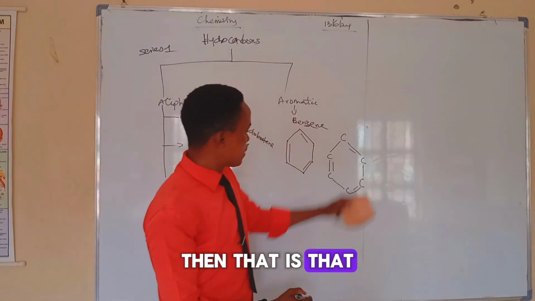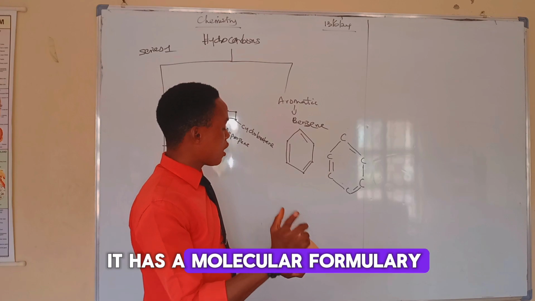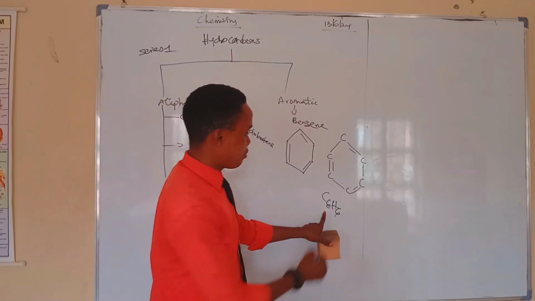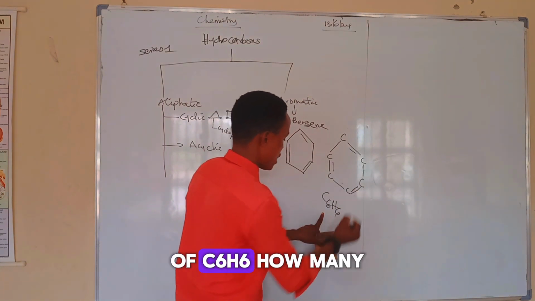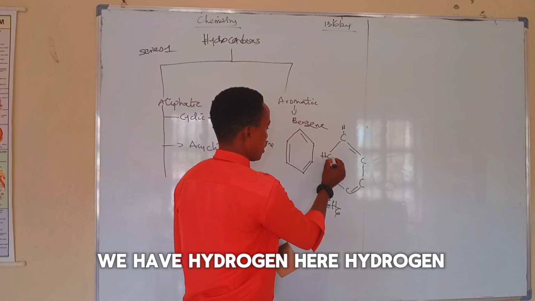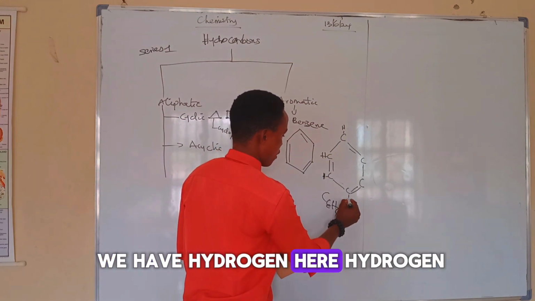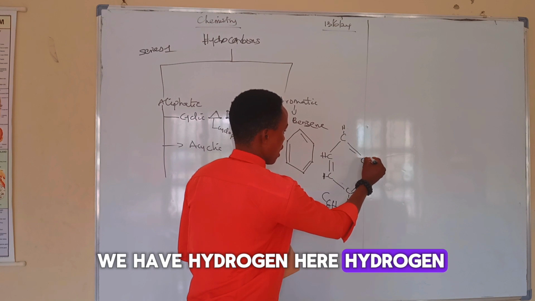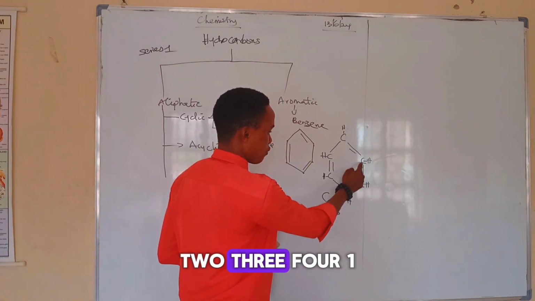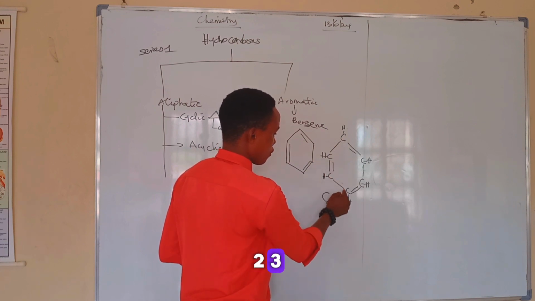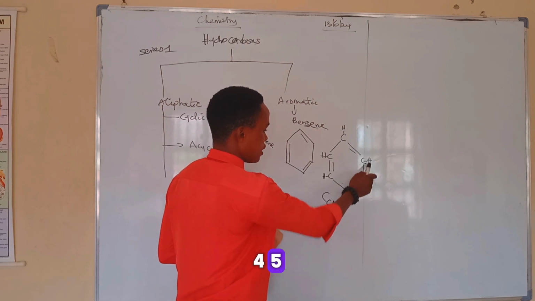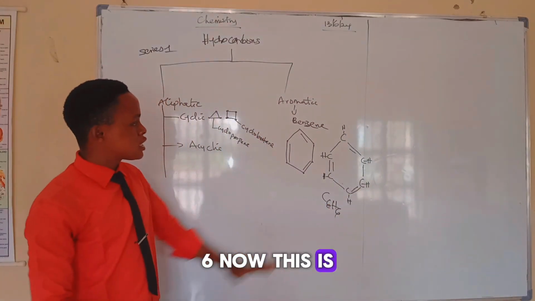Then that is benzene. It has a molecular formula of C6H6. This is what I mean by having a molecular formula of C6H6. How many carbon atoms are here? We have hydrogen here, hydrogen here, hydrogen bonded here, hydrogen, hydrogen. So if you count how many carbon atoms? 1, 2, 3, 4, 5, 6. How many hydrogen atoms? 1, 2, 3, 4, 5, 6. Now, this is for benzene.